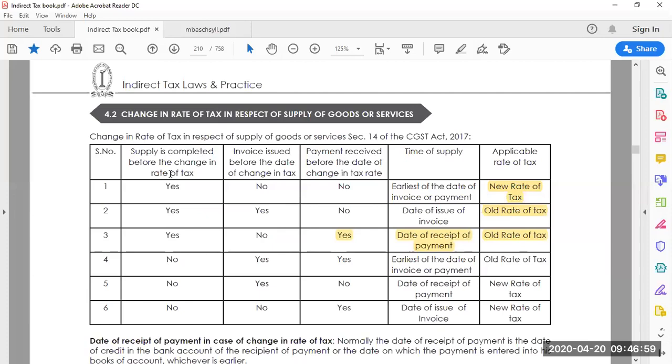Supply is completed before the change in rate of tax. No. Invoice is issued before the rate of change in tax. Yes. Payment is done. Yes. So you look at this case, fourth one.